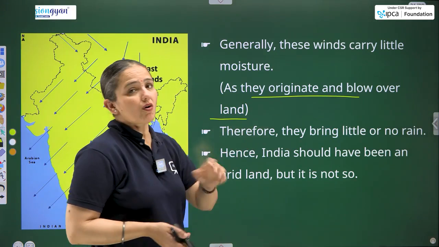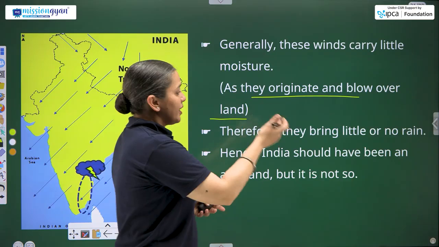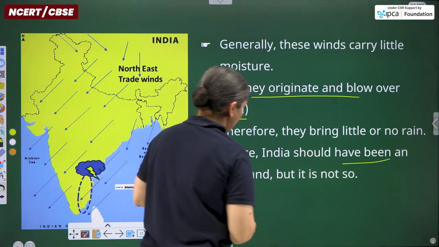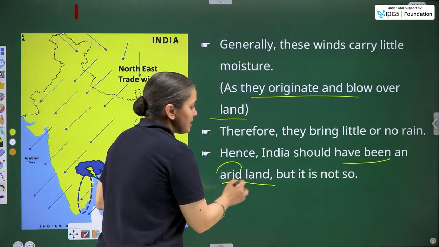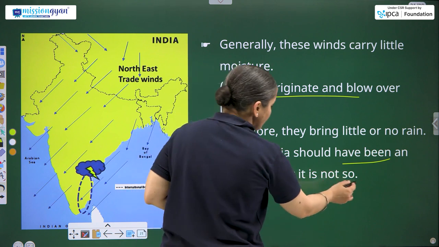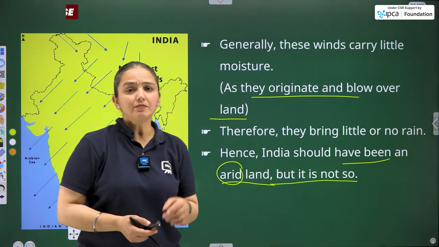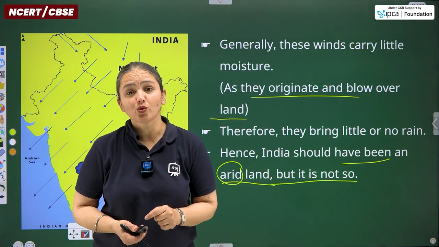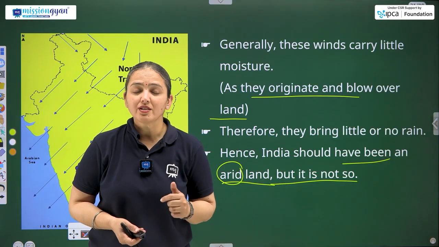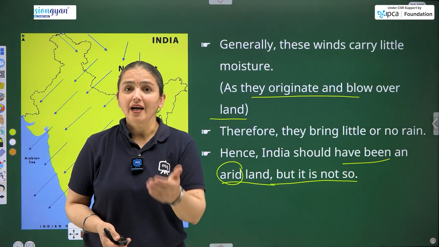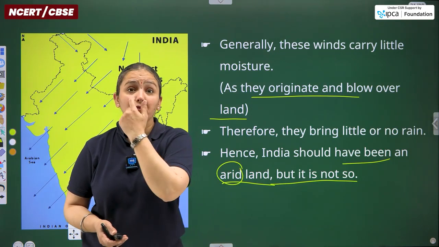Therefore, they bring little or no rainfall. Hence, India should have been an arid land. Arid means dry land, but it is not so. Reason? India experiences monsoon. Monsoons are the rain-bearing winds that enter India and bring the arrival monsoon and retreating monsoon seasons in India.